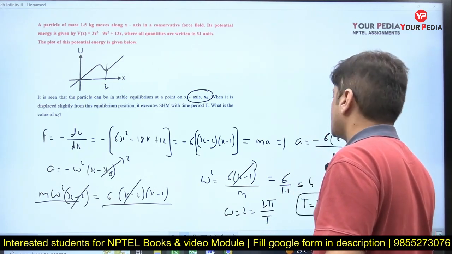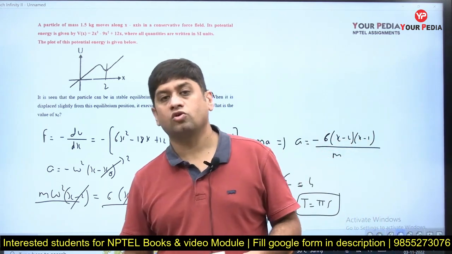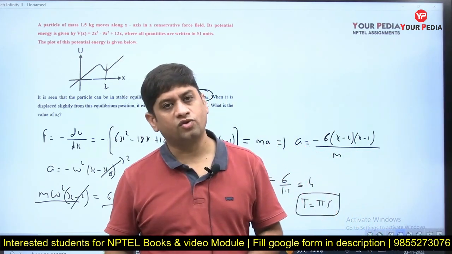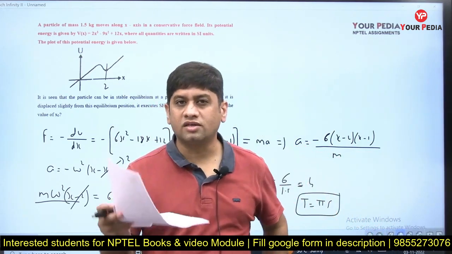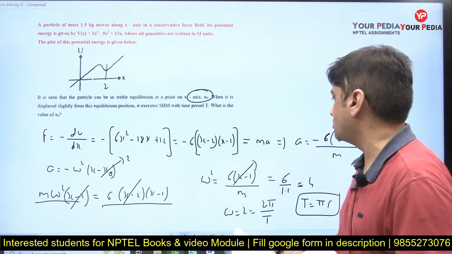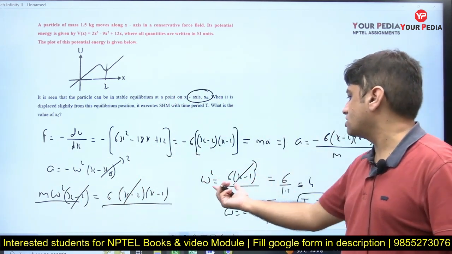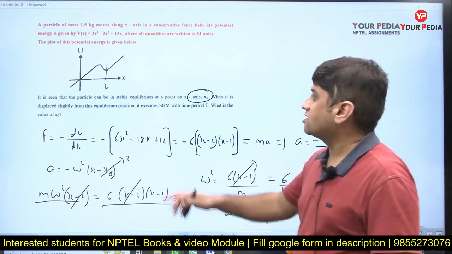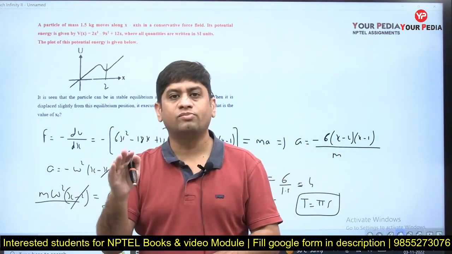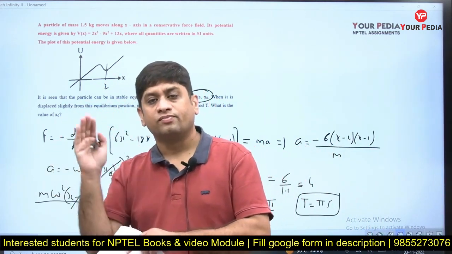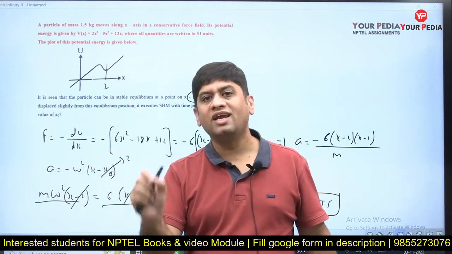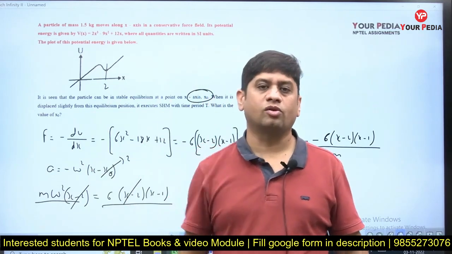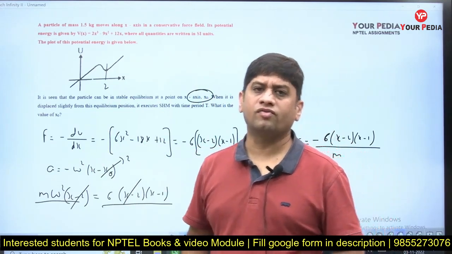In the previous question, we found out the value of T. In this question also we are finding the value of T. This is a typical good question for an exam like GATE for you. Why? Because he is going to ask you the time period of oscillation, and many students will get confused here, thinking that this omega square is coming as a function of x now, what to do? But you need to find that this body is oscillating about the mean position, and the mean position is obtained at x is equal to 2. So you need to find the value of omega at that particular value of x, and hence you can find the time period of oscillation using this.